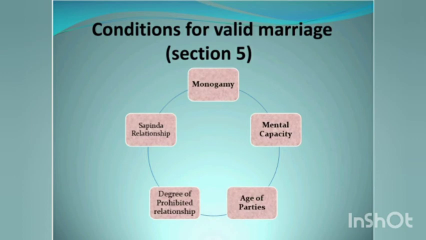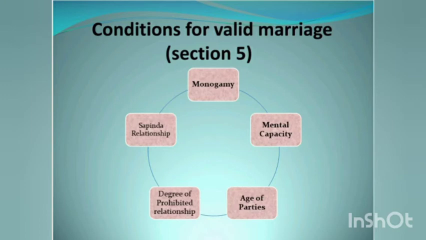The very first we have is monogamy, which says neither party should have spouse living. That means the Act supports monogamy, which means having one spouse. The parties to the marriage should either be unmarried, widow, widower, or divorced during the time of marriage.